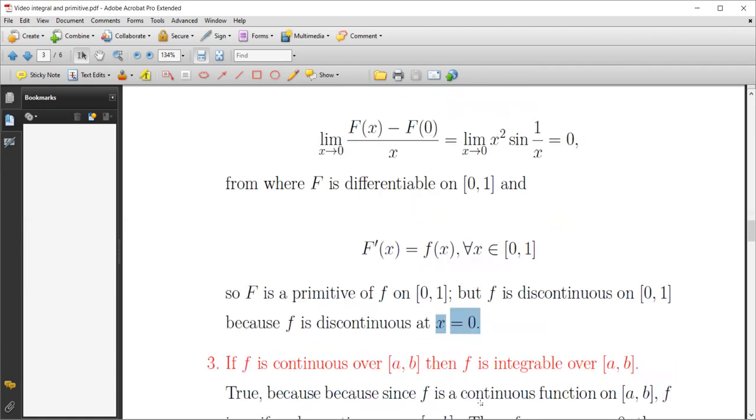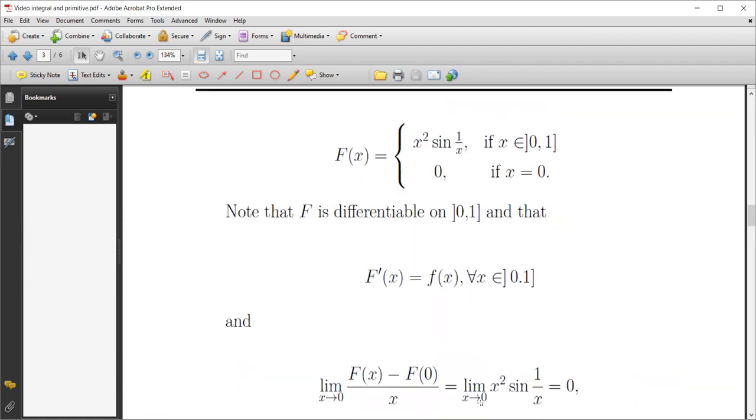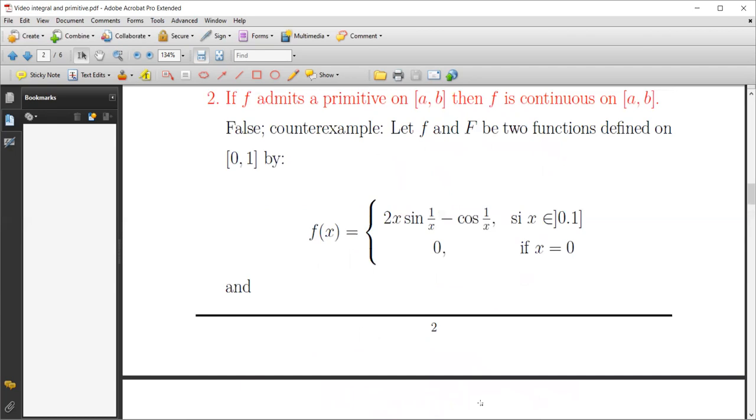We just verify here that we have a jump at x equal to 0. Why? Because the limit when x approaches 0 from above is not well defined. So we cannot find the limit, and we can prove that f of x does not accept a limit from above.